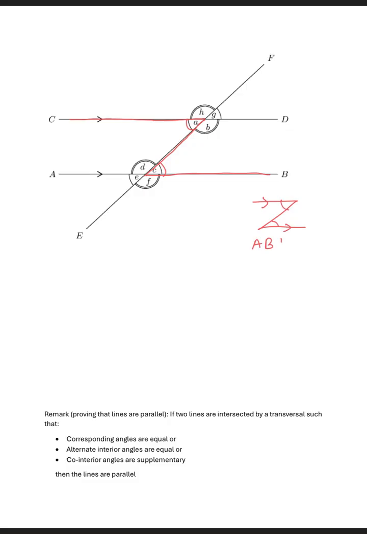AB is parallel to CD. And then the alternate angles are what? Angle A and angle C. Since AB is parallel to CD, then angle A is equal to angle C.